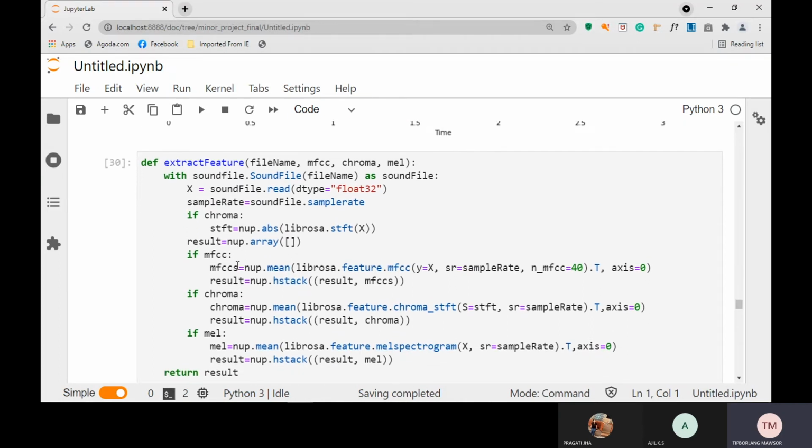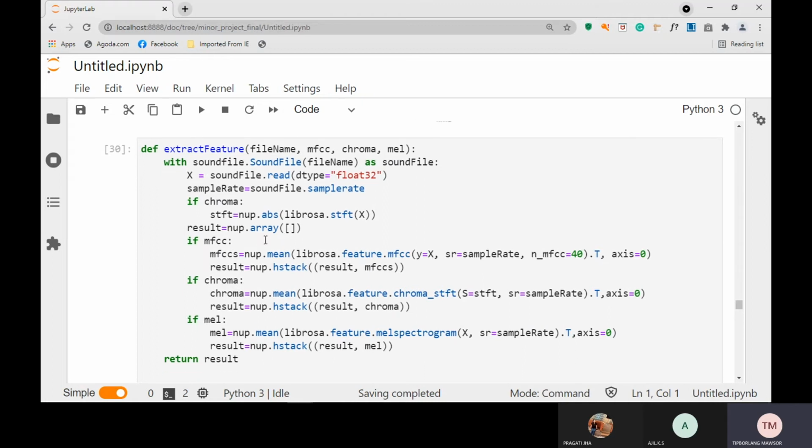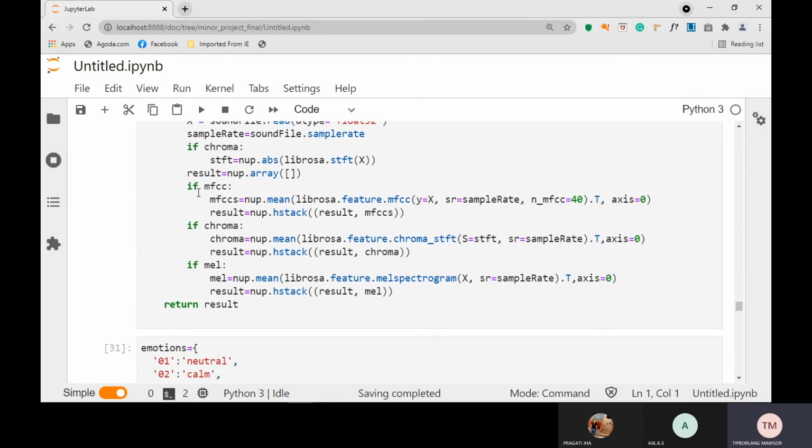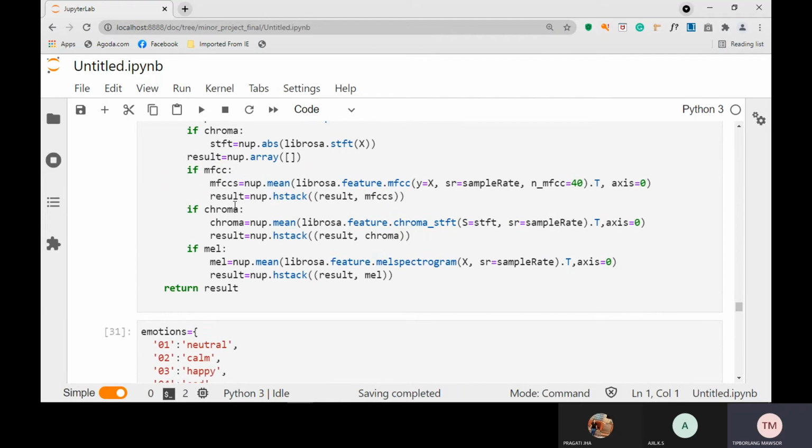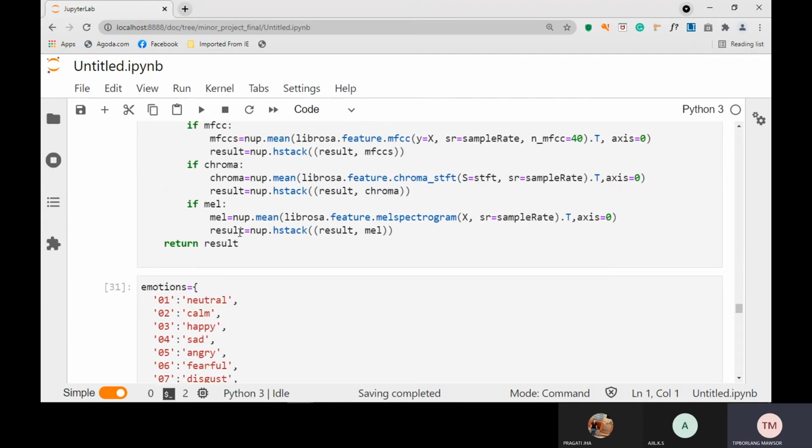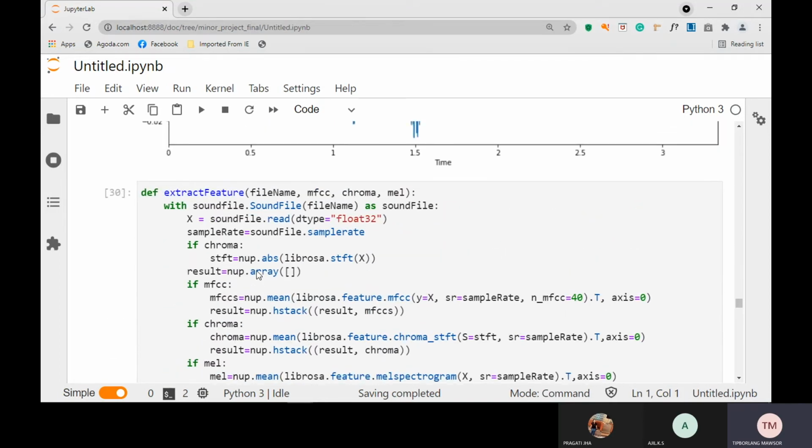So what we did here is use a formula like STFT, which stands for short-term Fourier transform, for calculating the data, and it gives the output in array format, using numpy, and then we get the result there. And then for the MFCC, the same thing. We did the same for chroma, and then for mel, and then we return the result. This is for the extraction features.